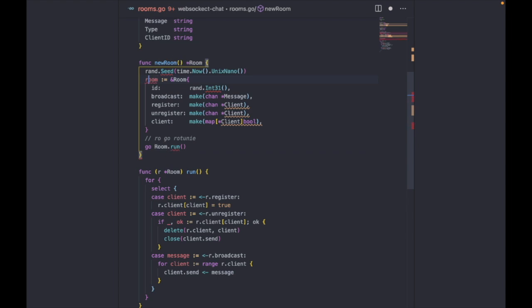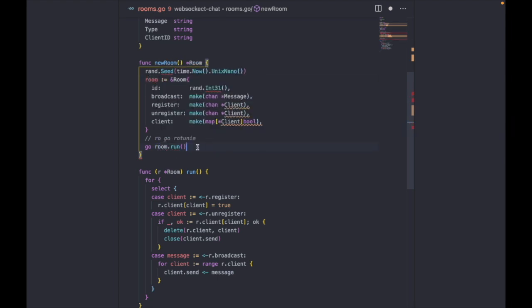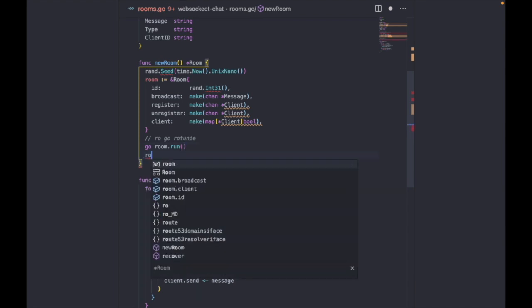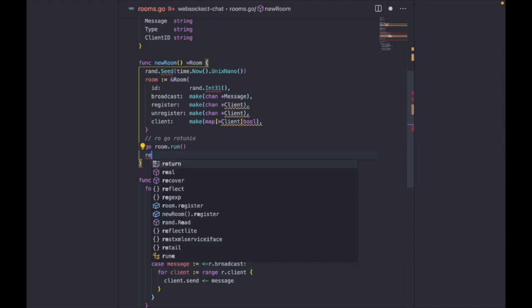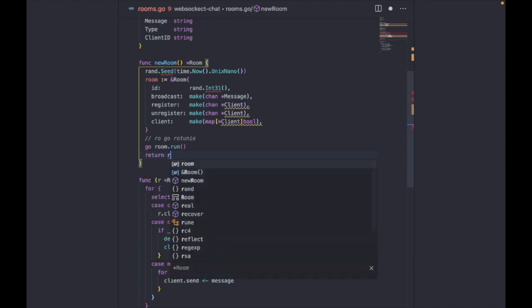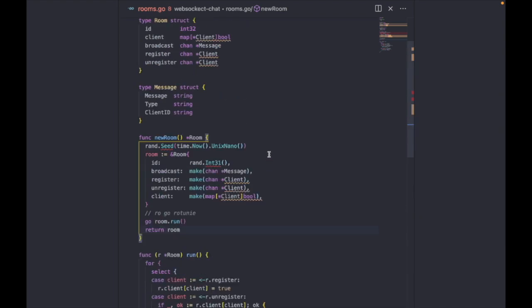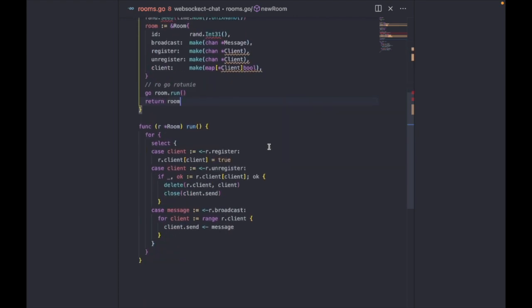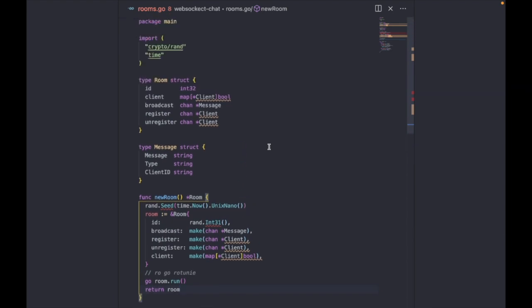So we need to return the room. I think that's the last step. Okay, cool, so we return the room. So I think everything looks cool. I would figure out what is causing that random error later.